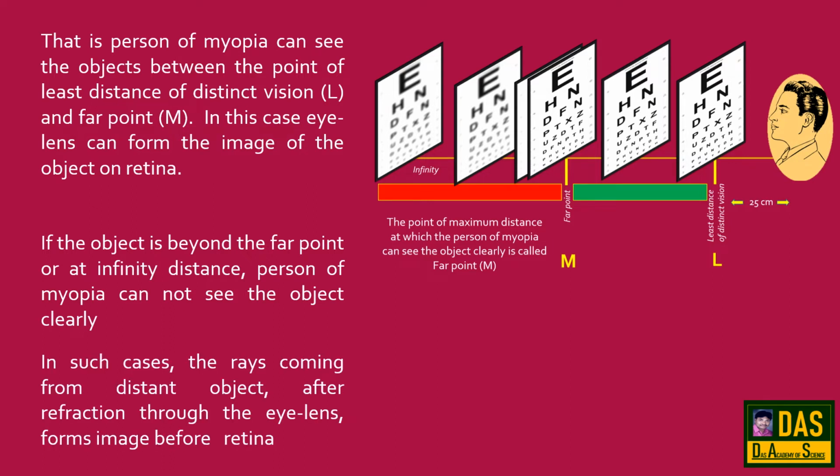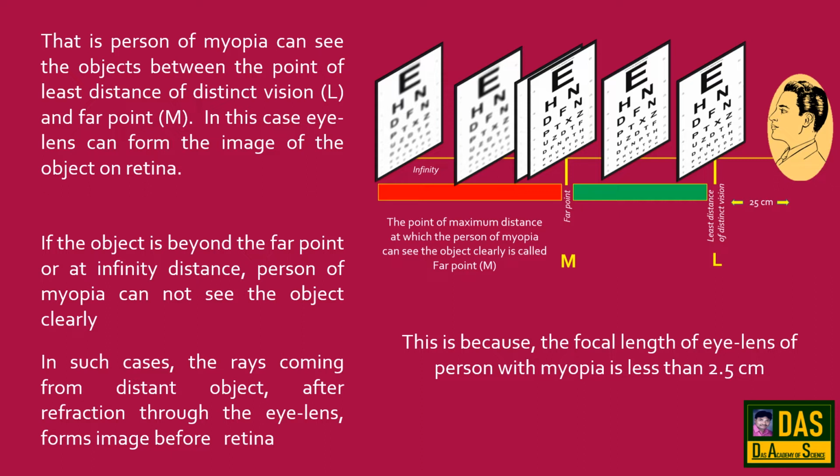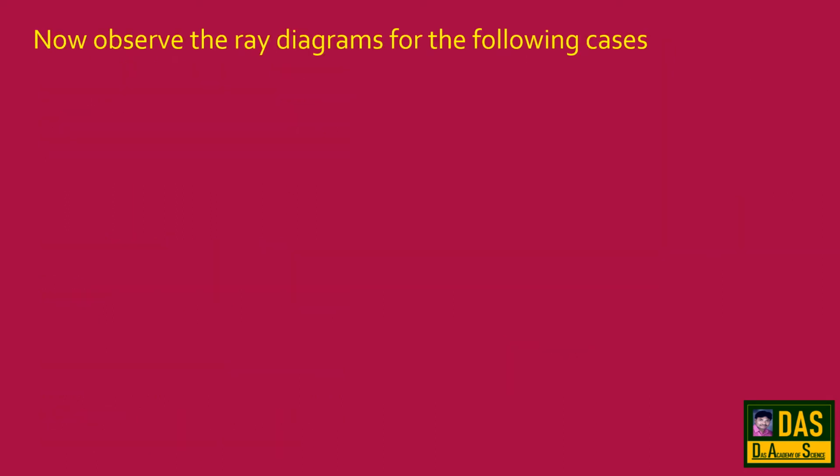In such cases, the rays coming from a distant object, after refraction through the eye lens, form the image before retina. This is because the focal length of the eye lens of a person with myopia is less than 2.5 centimeters. Now observe the ray diagrams for the following cases.